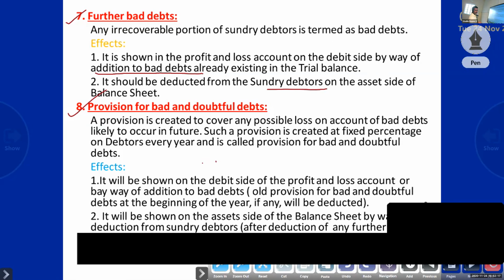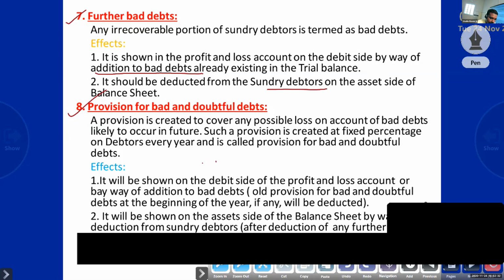Some debtors we have doubt about. Bad debt means it is sure that we won't get the amount, that is 100% sure, fully bad debt only. But here, provision for bad and doubtful debt means that we have some doubt. Payment may or may not be received.